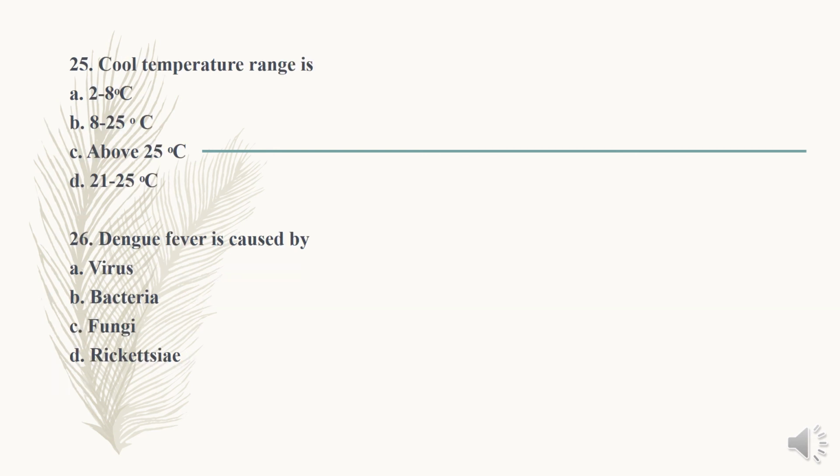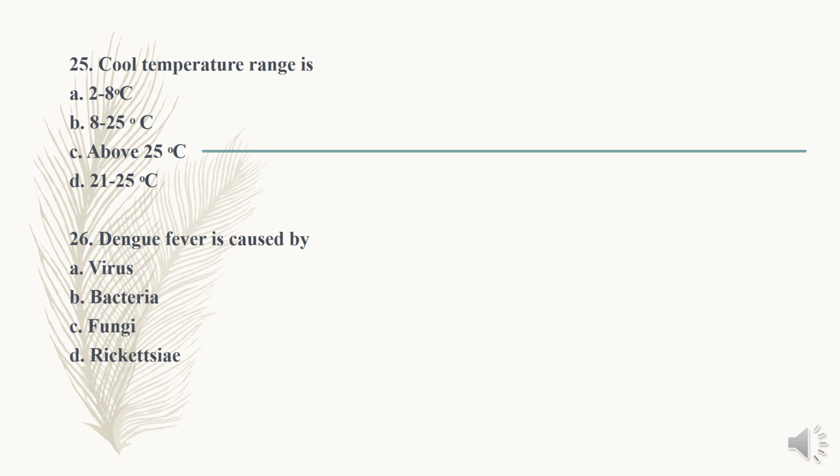Next question 25. The cold temperature range is: option A, 2 to 8 degrees Celsius; option B, 8 to 25 degrees Celsius; C, above 25 degrees Celsius; option D, 21 to 25 degrees Celsius. Based on temperature, 2 to 8 degrees Celsius is known as cold temperature, 8 to 25 is cool temperature, and 25 to 30 is room temperature.